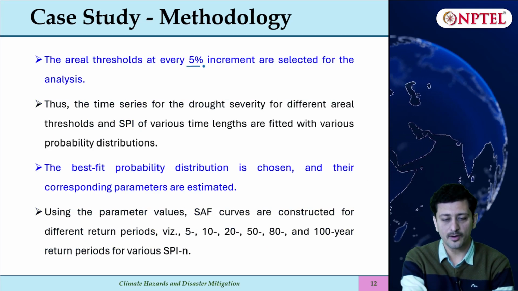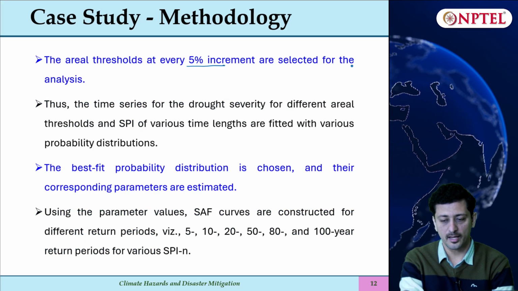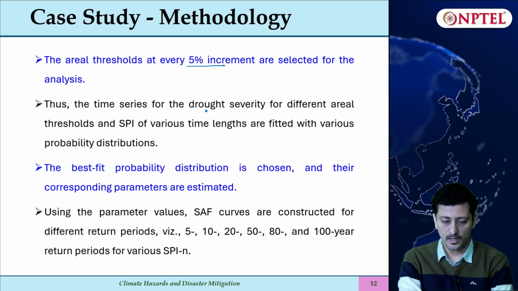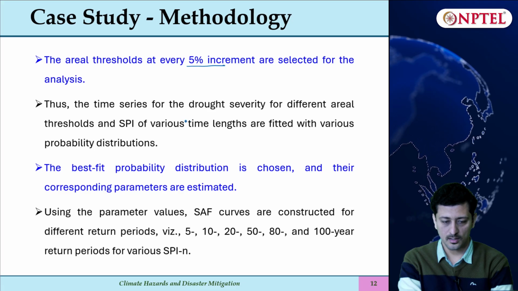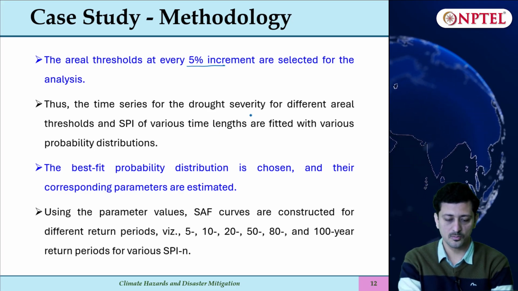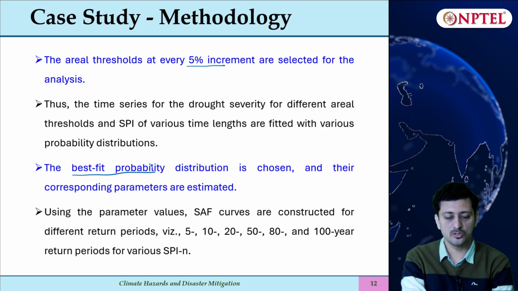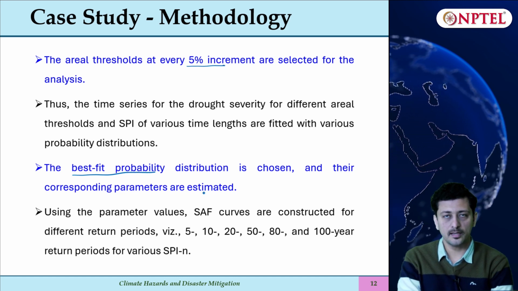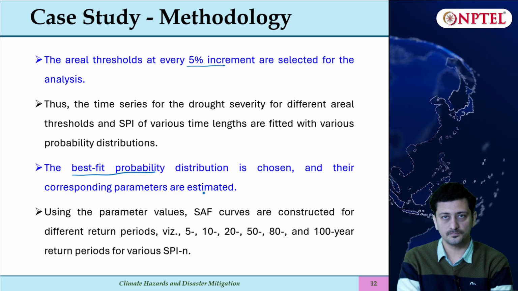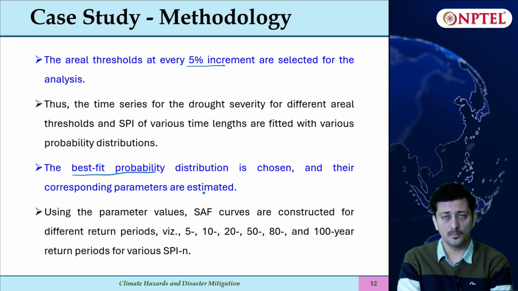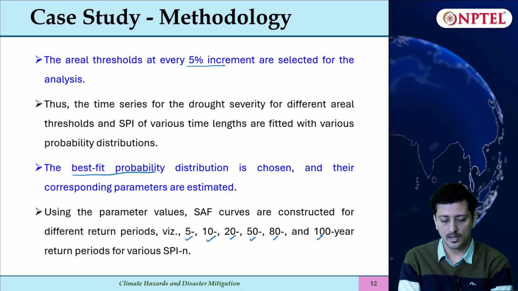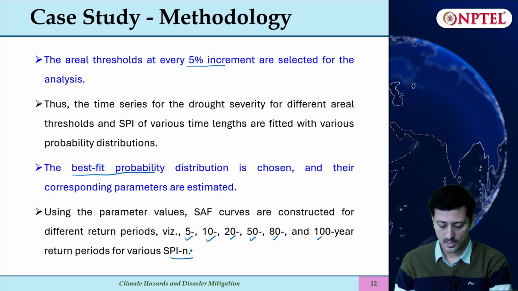So this study took 5% area increment, so 5, 10, 15, 20 and so on, and estimated the drought severity for these thresholds, and the severity values were then fitted with probability distributions. The best fit distribution was chosen, and then parameters of the distribution were estimated, and finally the return period values were computed for 5, 10, 20, 50, 80, 100 and then they were plotted.